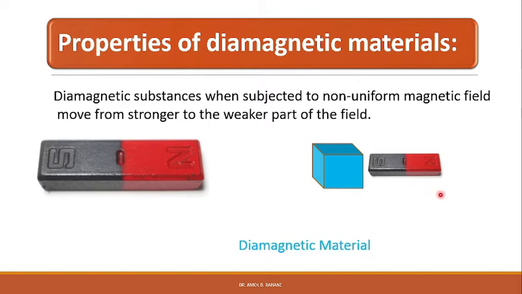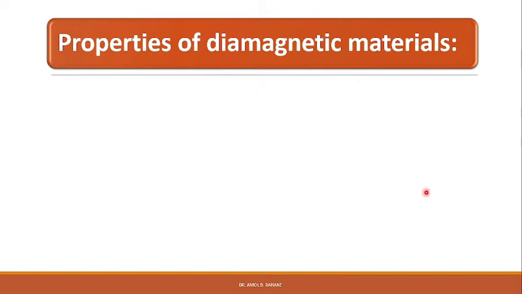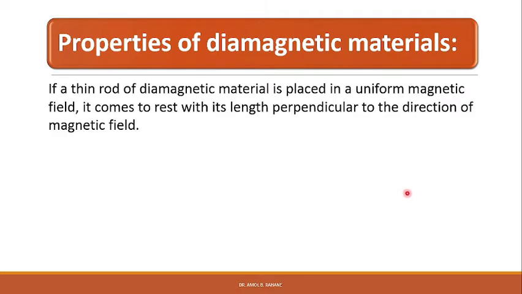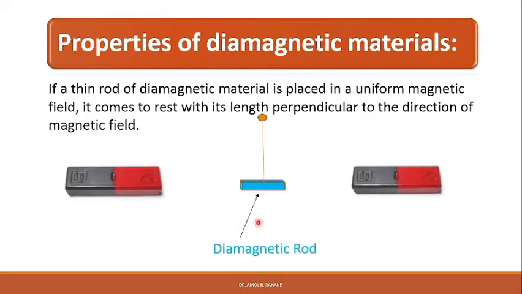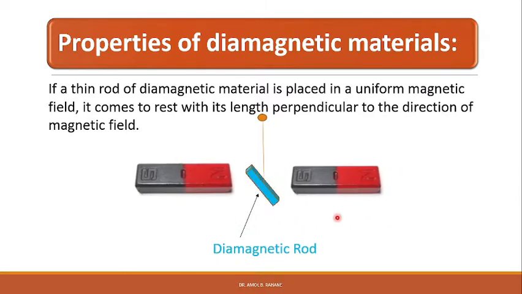Another property of diamagnetic materials is that if a thin rod of diamagnetic material is placed in a uniform magnetic field, it comes to rest with its length perpendicular to the direction of the magnetic field. Let us say this is the diamagnetic rod. When it is placed in a magnetic field, it will align perpendicular to the direction of the magnetic field.